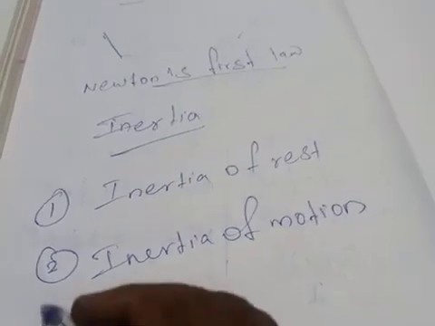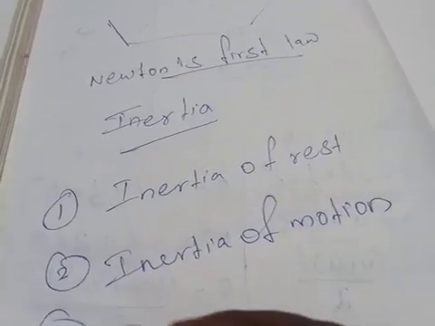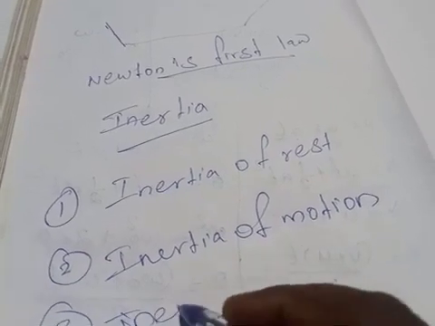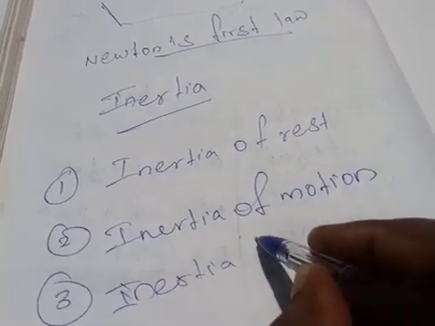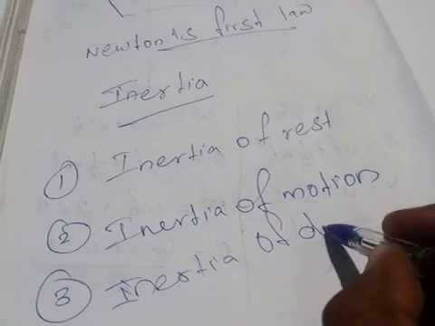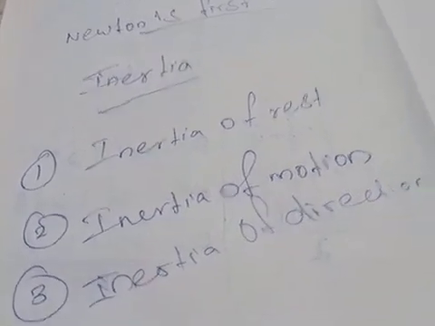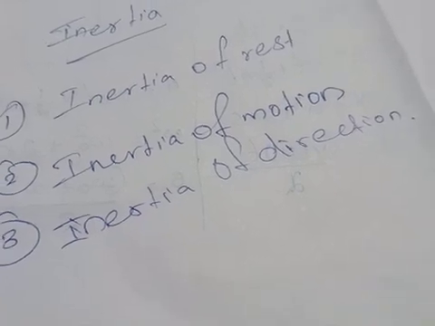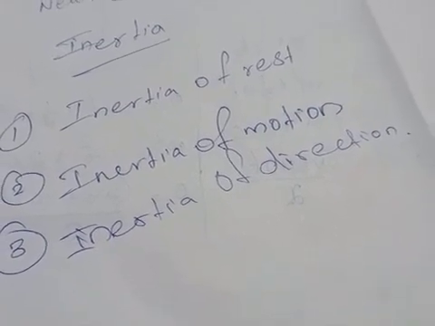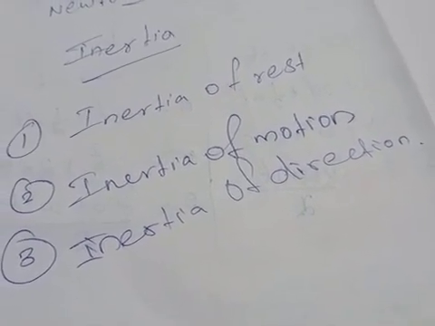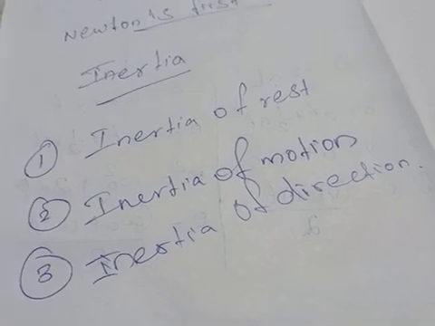And the third one is inertia of direction. For this, many examples can be given. One best example is something we all did in childhood.